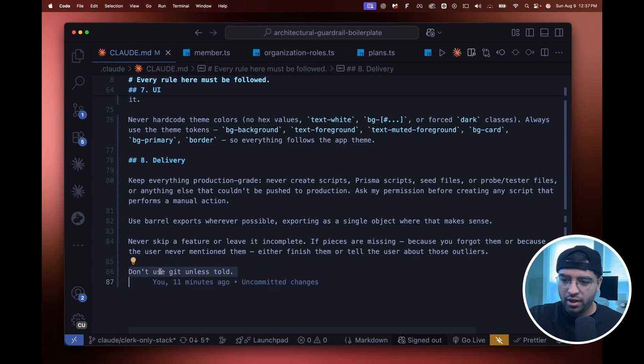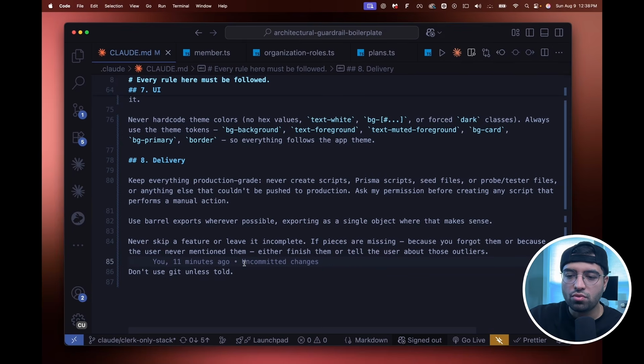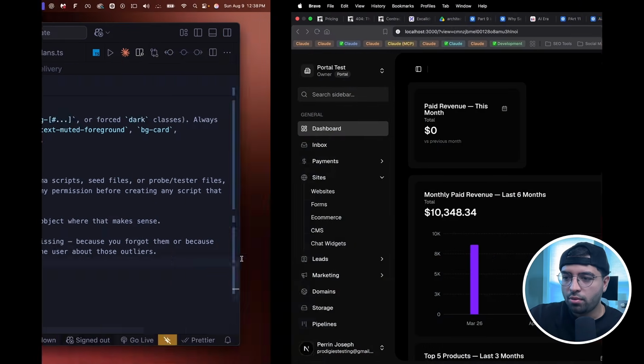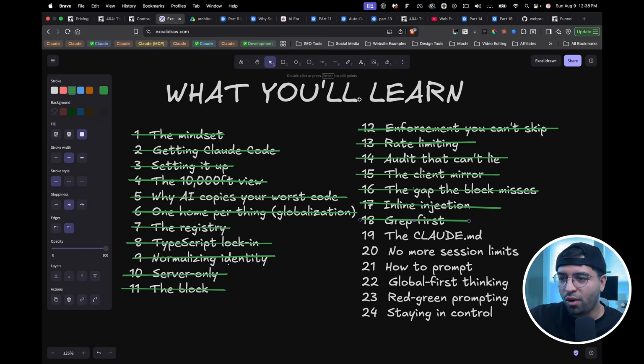And most importantly, this is the most important command. I've also mentioned this to you guys in the first module, which is the mindset module. Never let AI use Git. I have a rule in here because the number of times it has messed with my Git file and just changed a bunch of stuff is brutal. So never let AI use Git. Okay. So that brings us to the end of our Claude.md file. That's it. That's the Claude.md. And so now we can move on to this section right here.